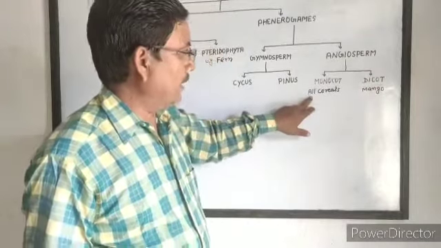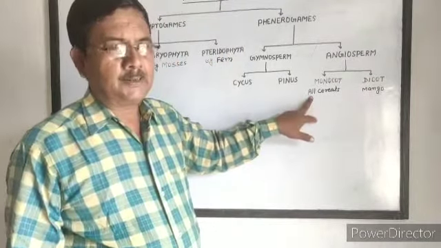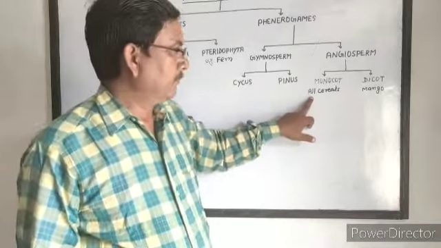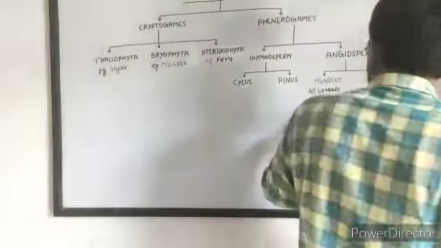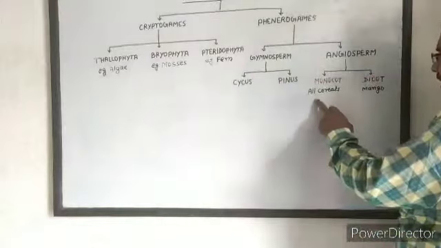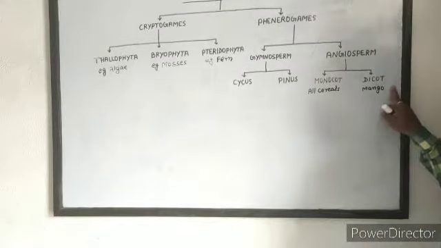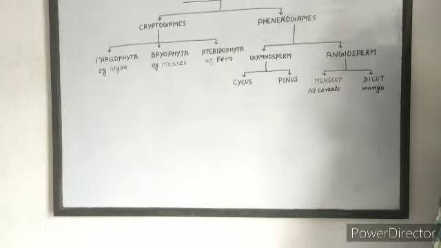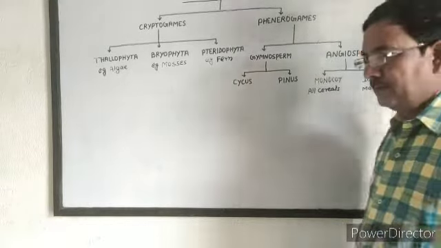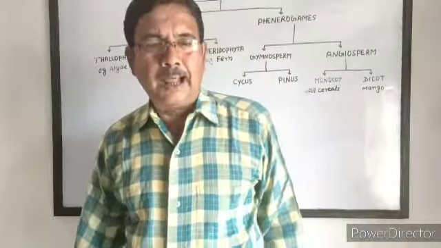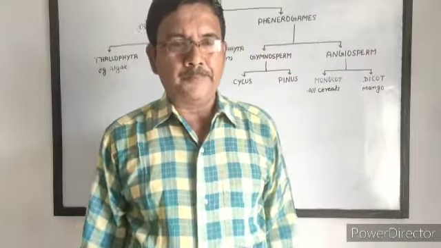Example of monocot: all cereals like wheat, paddy, maize, etc. Example of dicotyledonous plants are mango and all pulses. These are the different classifications of kingdom Plantae.